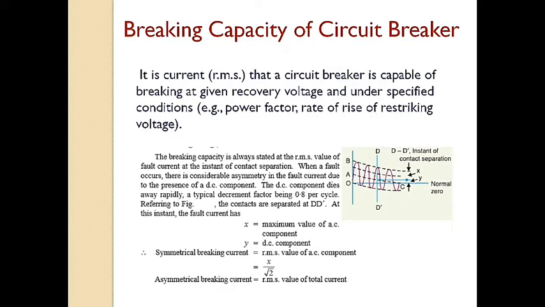In India, it is usual practice to take breaking capacity equal to symmetrical breaking capacity. However, American practice is to take breaking current equal to asymmetrical breaking current. Thus, the American rating given to a circuit breaker is higher than the Indian or British rating.